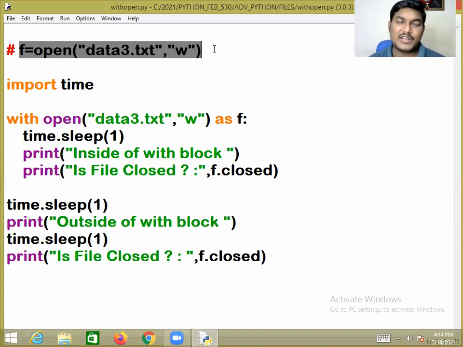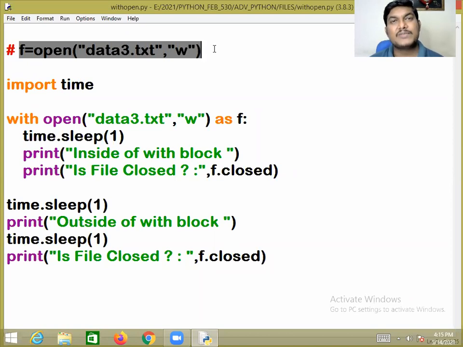I hope you understood. From now onwards, you can test. You can open the file by using the normal open mode, or else you can go with the with open mode. But I will prefer with open. Okay, the next one.